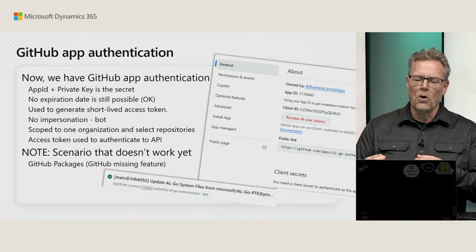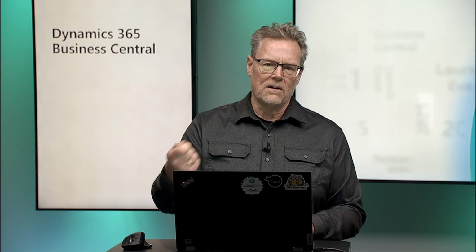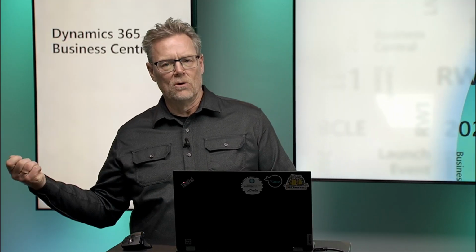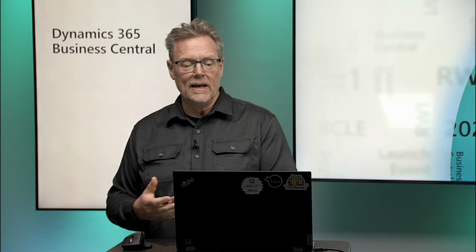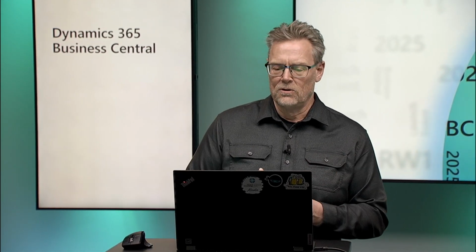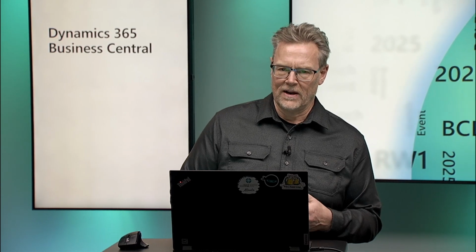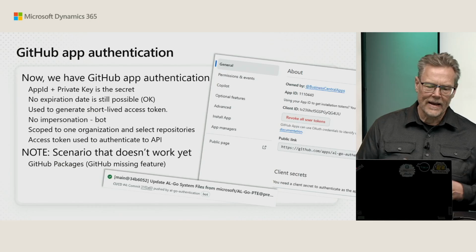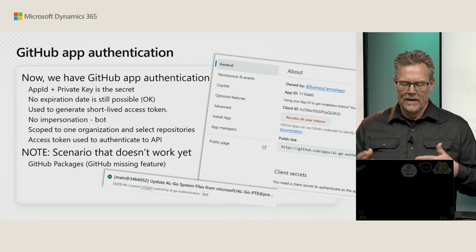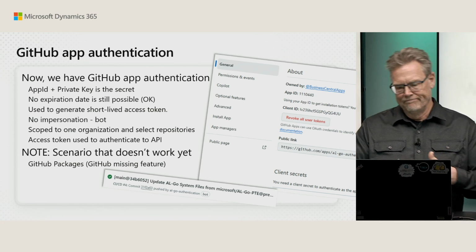With that, you can only do the things that this access token was created for. So if we create an access token for reading a repository, that's what you can do with that access token if it ever gets exposed. Again, here there's no impersonation. It's a bot, or it's an automation.